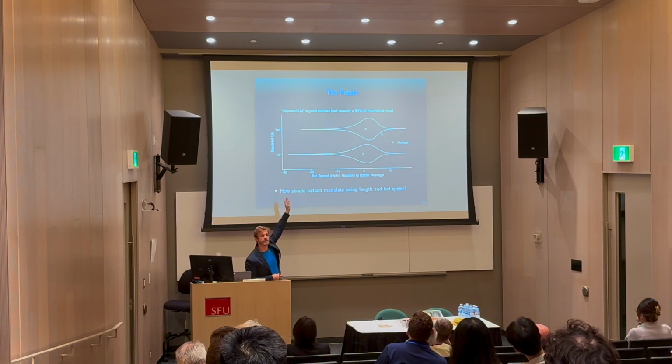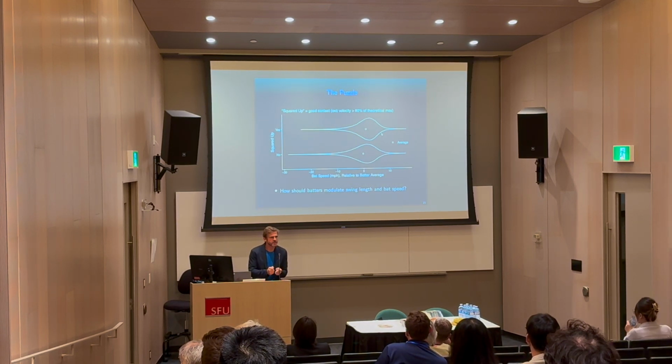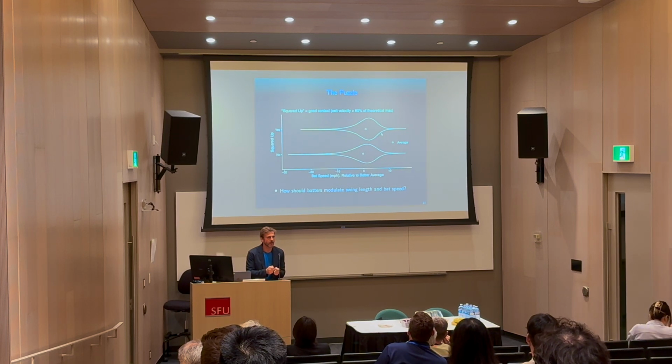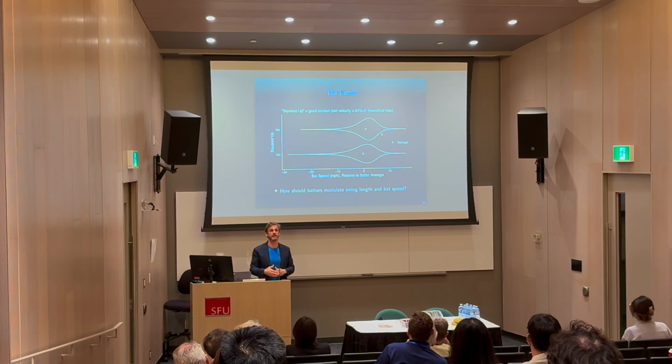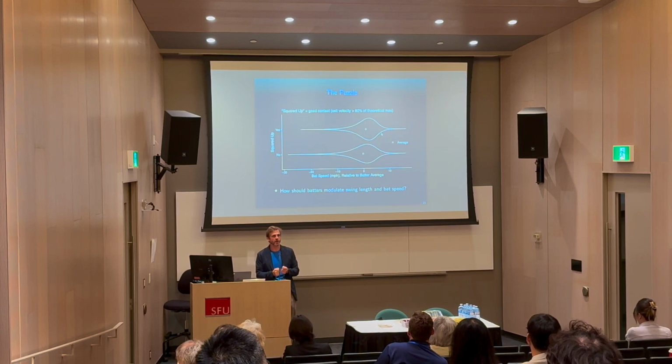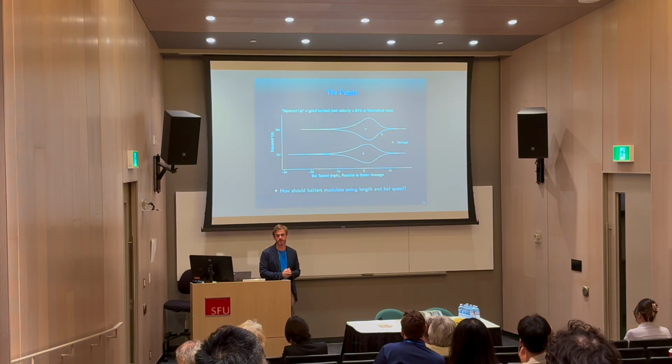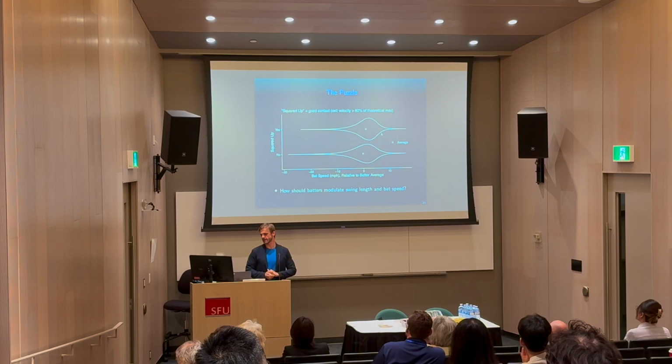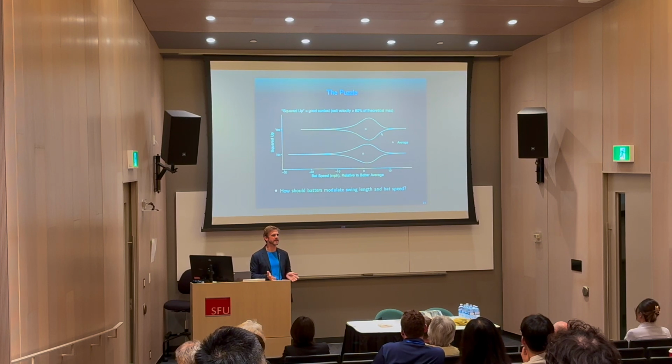The top density is the distribution of swing speeds relative to the batter's average on balls that result in good contact, and the bottom half is pitches that do not result in good contact. We see pretty much the same distribution between these two subsets. If anything, we see a counterintuitive result, which is that players on average are actually swinging a little bit harder relative to the player's own average when they're making good contact. So this is counterintuitive, and the puzzle here is, how should batters modulate their bat speed and swing length? This very naive analysis has not done a good job of answering that question.